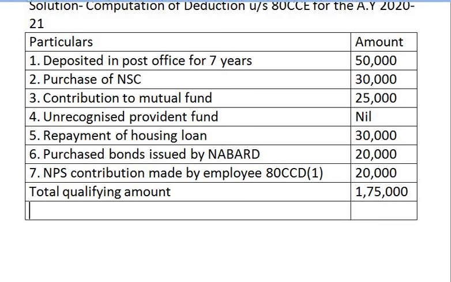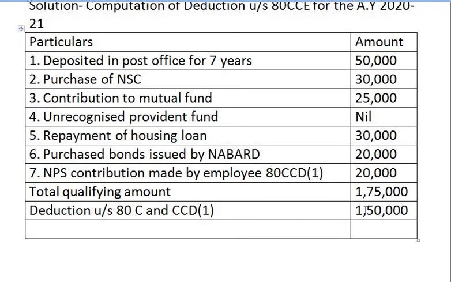Next line. Now deduction under section 80C and CCD subsection 1 is, what is the maximum limit of deduction that you can claim under section 80C is 1,50,000. So 1,50,000 is qualified for deduction.